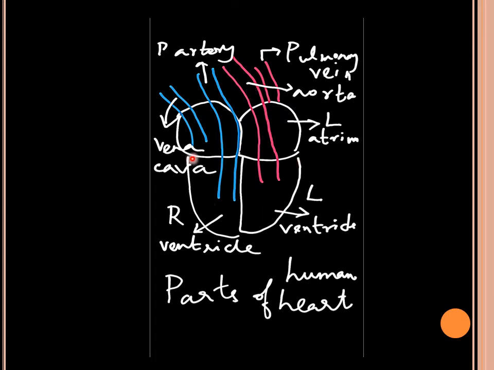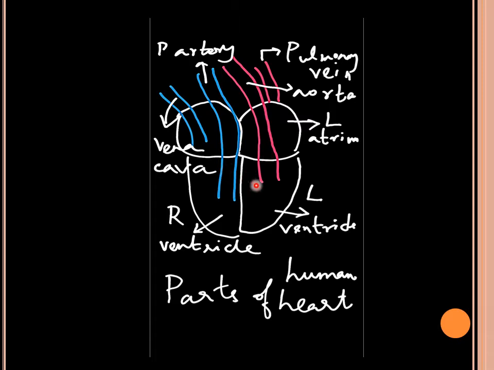From the tissues, the venous blood or the deoxygenated blood will be brought back to the right atrium of the heart. The blood vessel is called the vena cava. When the right atrium contracts, the deoxygenated blood will go to the right ventricle. When the right ventricle contracts, the deoxygenated blood will go up the pulmonary artery. The pulmonary artery carries the deoxygenated blood towards the lungs and the lungs will oxygenate it.